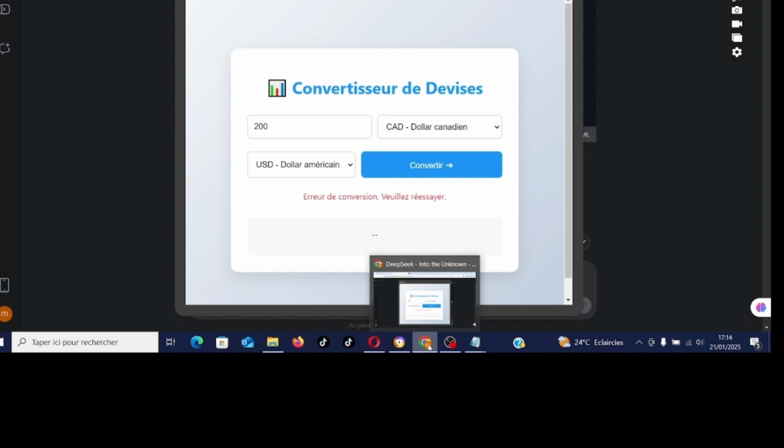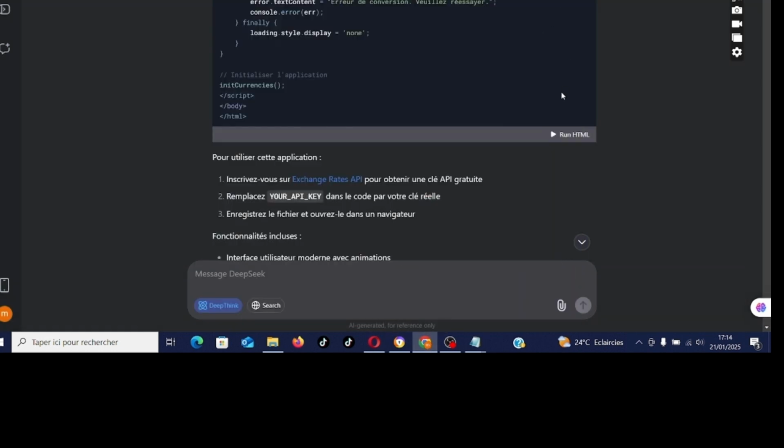That's what it can have there, an API key. You have to add it at the program level. We're going to look at the program. I'm going to copy.